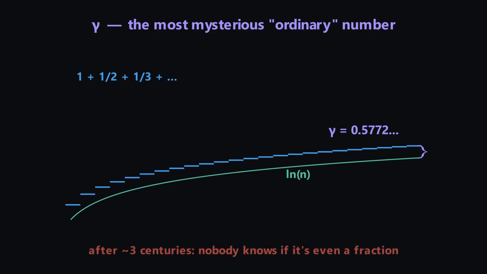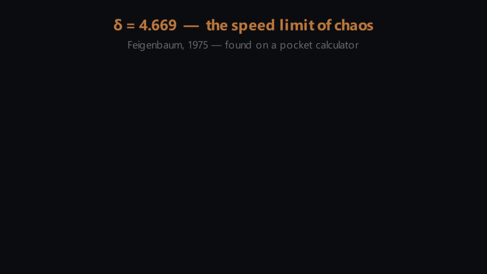We know it to hundreds of billions of digits, and we cannot answer the simplest possible question about it. In mathematics, you can compute a number to absurd precision and still not know what it is. One of the newest universal constants was born in 1975, discovered with a pocket calculator.